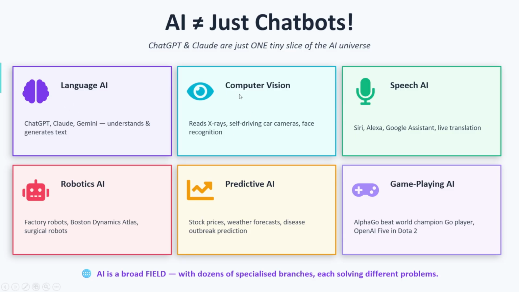Then computer vision. Computer vision can read video data and understand it. By seeing your video it can detect that this is, let's say, Mohsin, right? Then self-driving cars. How does it happen? It is based on sensors as well as cameras.